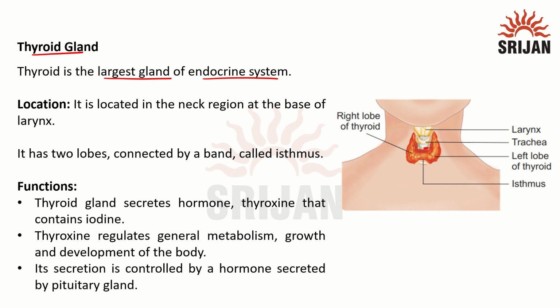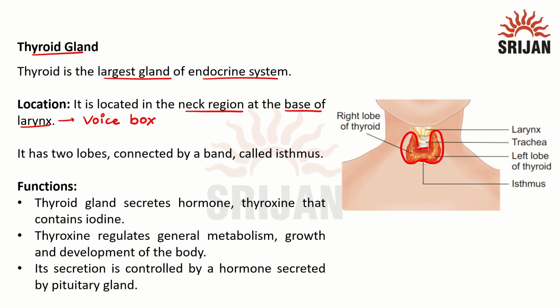As we can see here, it is a butterfly shaped structure, this reddish yellow or reddish orange colored structure, and it is located in the neck region at the base of the larynx. Larynx is our voice box. So if I am able to speak, that is because of the larynx.